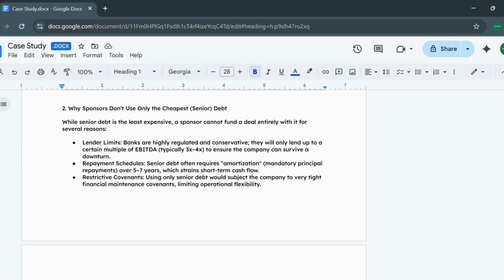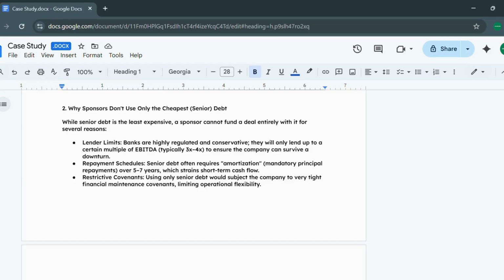Okay, so why doesn't the sponsor use only the cheapest senior debt that we have discussed? While senior debt is the least expensive, a sponsor cannot fund a deal entirely with it for several reasons. First, lender limits. Banks are highly regulated and conservative. They will only lend up to a certain multiple of EBITDA, typically 3 to 4x, to ensure that the company can survive a downturn. Secondly, repayment schedule. Senior debt often requires amortization, mandatory principal repayment over 5 to 7 years, which can be extended to 10 to 15 years in some cases, which constrains short-term cash flows.